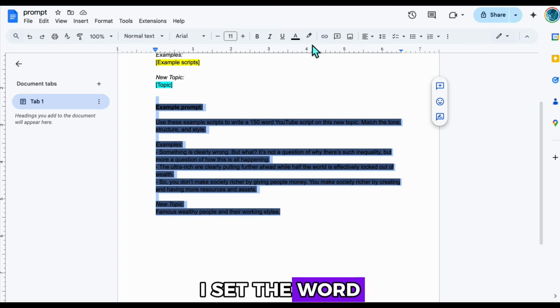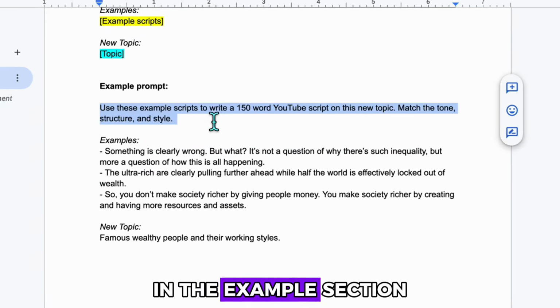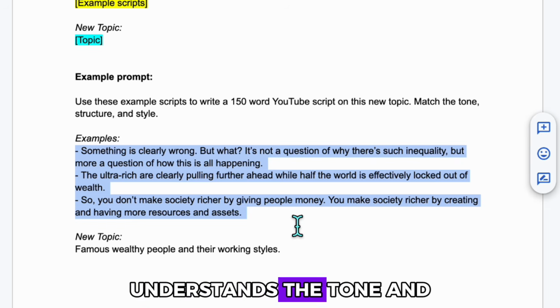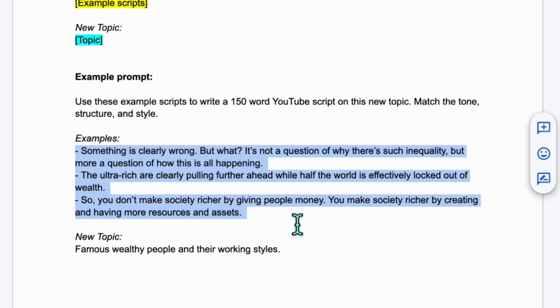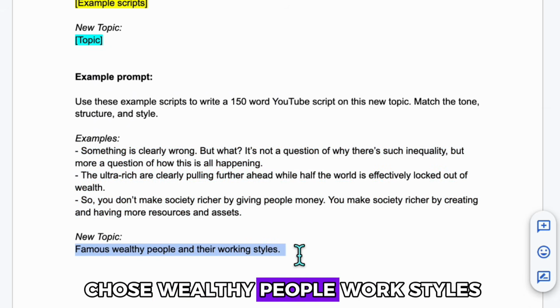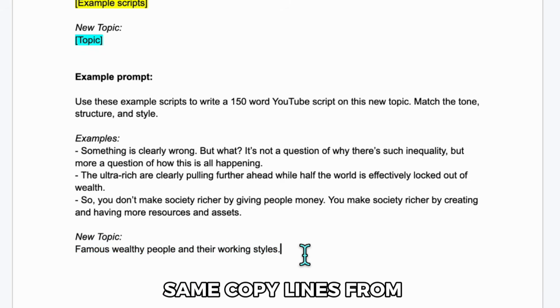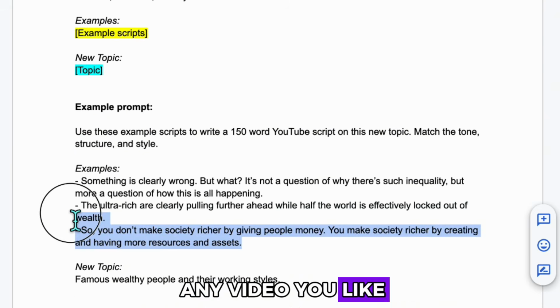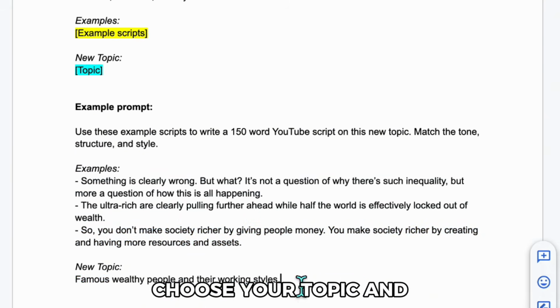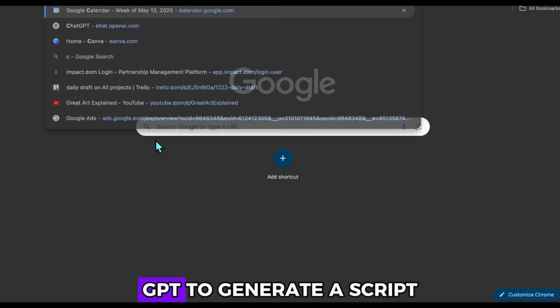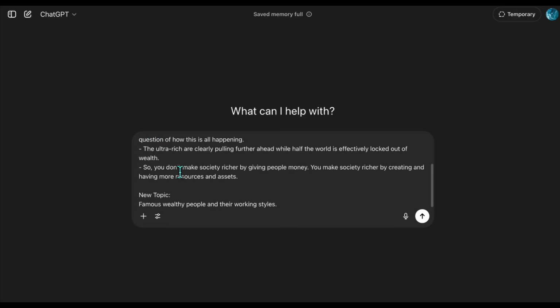As you can see, I set the word count to 150. In the examples section, I added a few lines from the sample video, so the AI understands the tone and structure I'm aiming for. For the topic, I chose wealthy people work styles. This is how I created my prompt. You can do the same. Copy lines from any video you like, set a word count, choose your topic, and you've got your own custom prompt. Now I'll use this prompt in ChatGPT to generate a script.